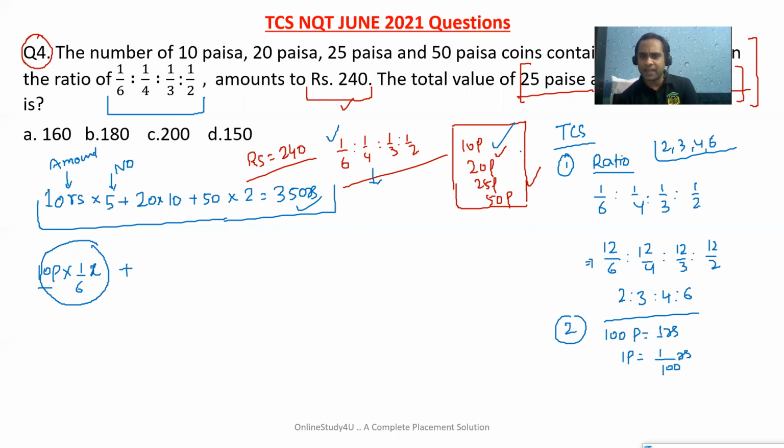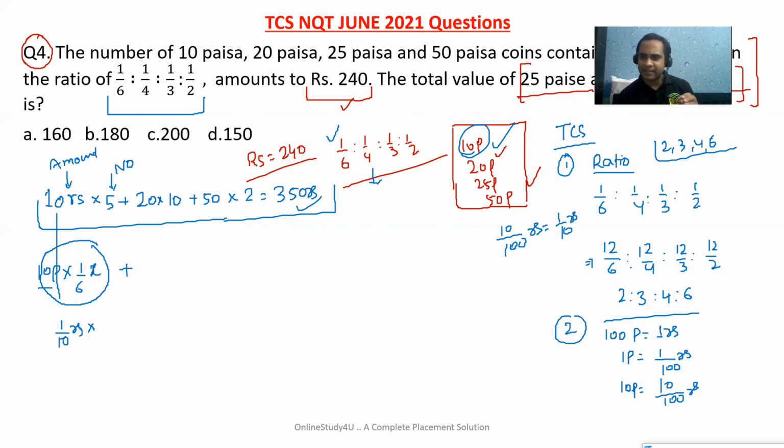Okay. If we have 10 paise, my dear friends, it will be nothing but 10 by 100 rupees. Simple. So if we have 10 paise, I will write here 10 by 100 rupees. That means 1 by 10 rupees. So instead of 10 paise, we have 1 by 10 rupees. And what is the number?